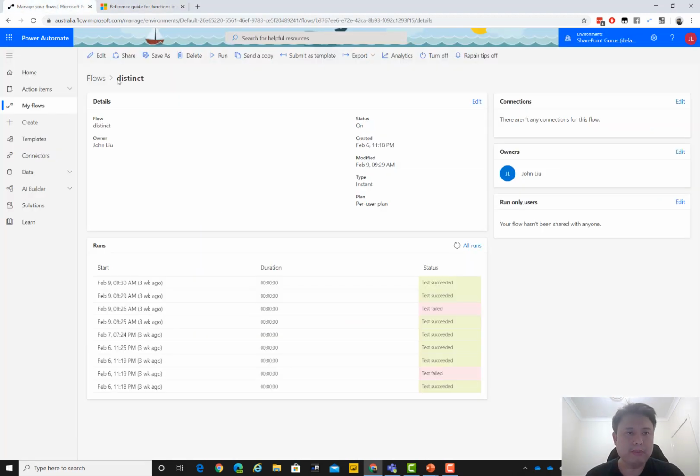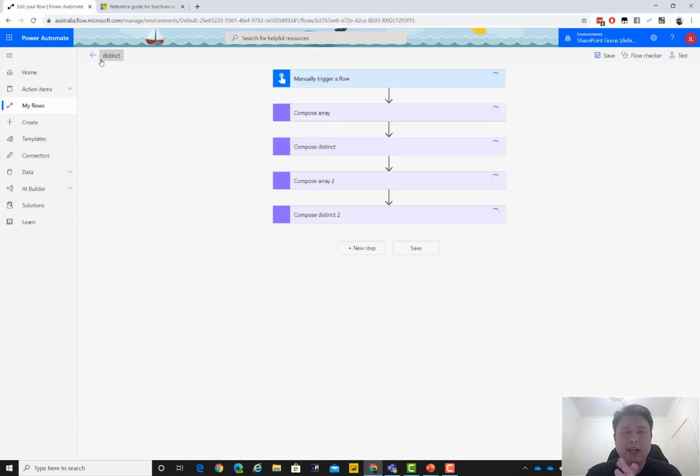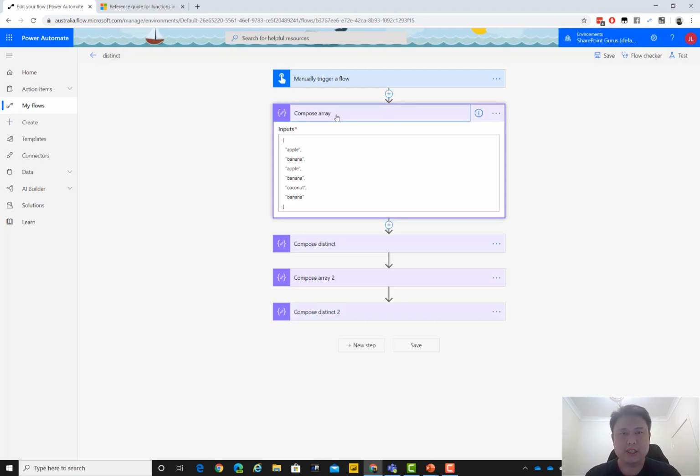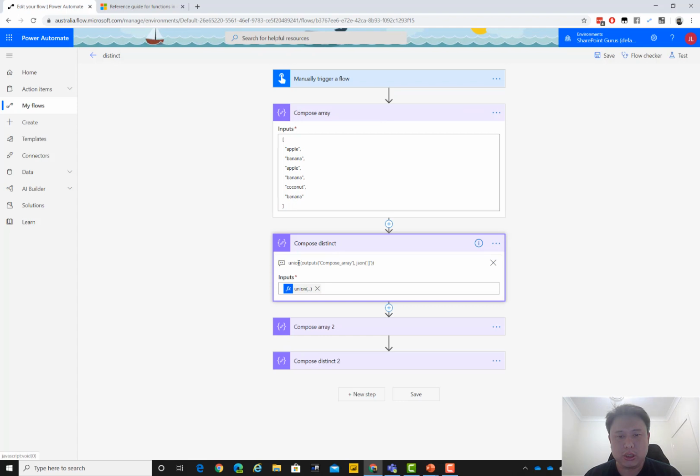So we're gonna go back. Our entire distinct trick is based on this really fancy feature. First we're gonna create an array, using Compose to just create an array on the spot. This is a string array: apple, bananas, banana, apple, coconut, and banana. And then we're gonna do a distinct using union.